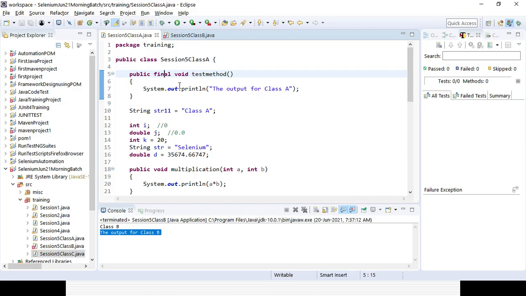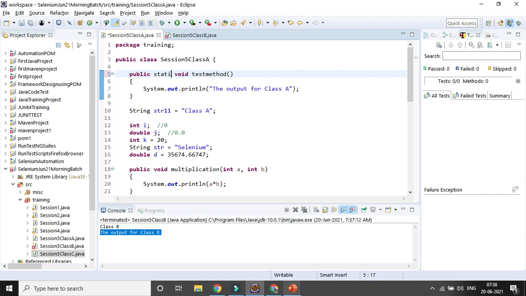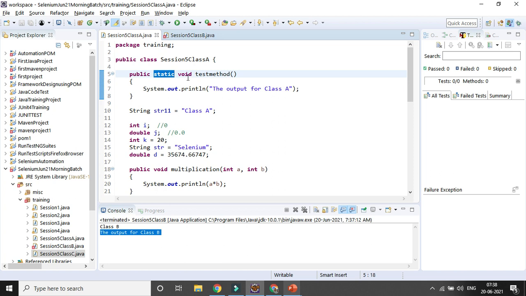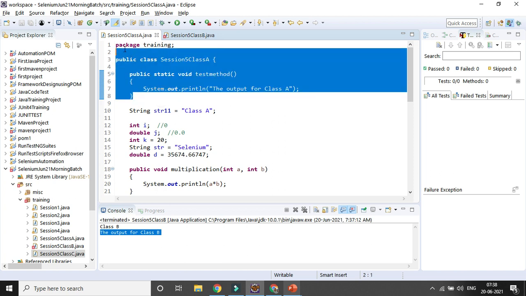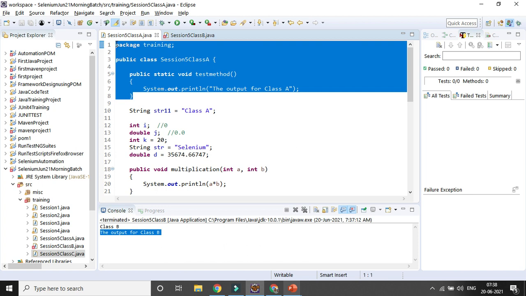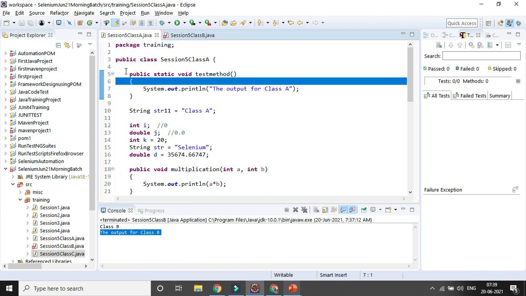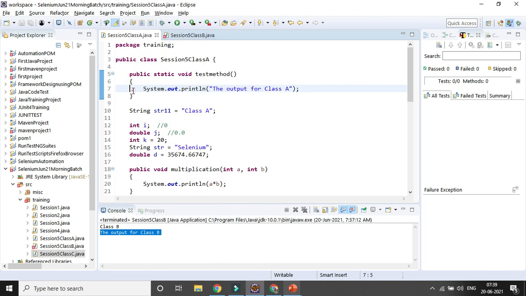Similarly, a static method or static variable cannot be overridden. So you can see here, if you go to the child class, then the problem will be coming. In the parent class there is no problem, you can define anything, because the parent class will not recognize anything in the child class, since your flow is from top to bottom but not from bottom to top. Your parent is not taking any property from the child, but you are taking all the properties from the parent. That is the reason that whatever you write in the parent class, there is no error message, because it will not check whether anything is there in the child class.